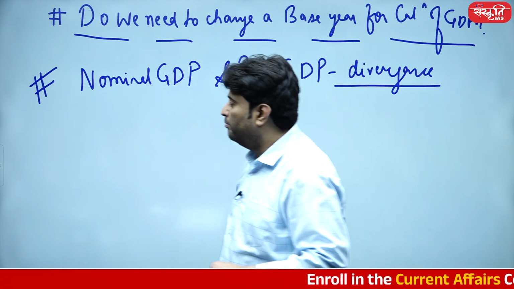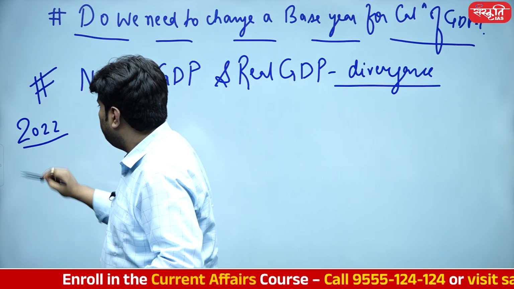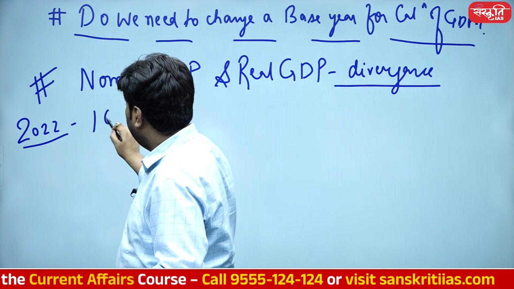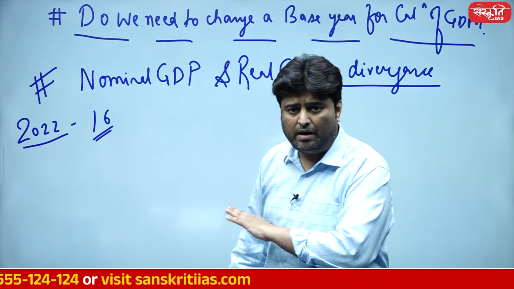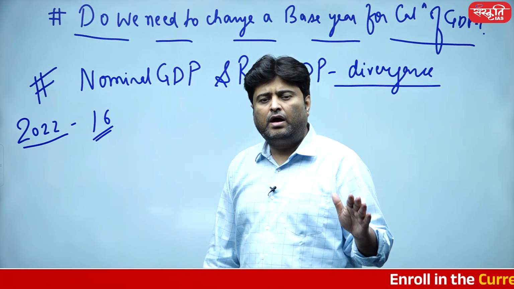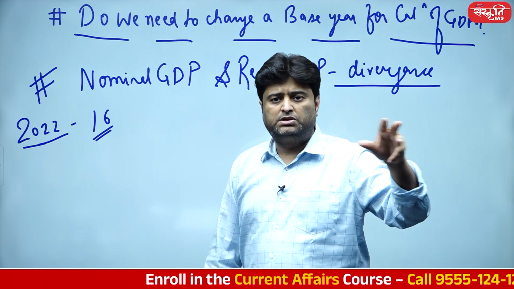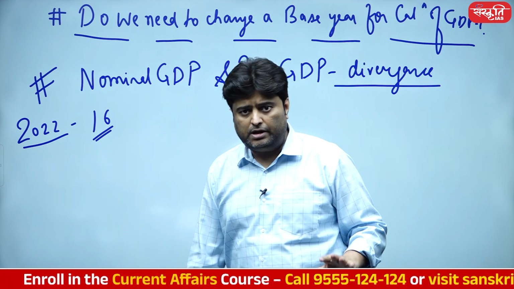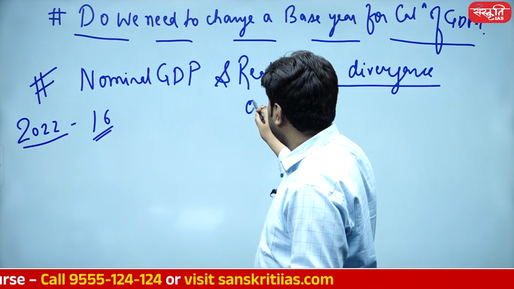Let me give you one example. Student, in the year 2022, our nominal GDP growth was around 14% to 15%, maybe on a high basis 16%, not the exact number. And our real GDP was close to 8%.